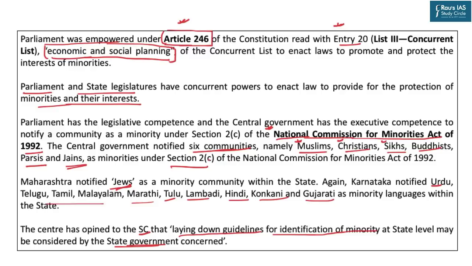As things stand today, this has not been declared unconstitutional by the Supreme Court. A petition has been filed, the Supreme Court has asked for an explanation, and this is the explanation that the central government has given, that it is within its constitutional right, within Article 246, to do so. The suggestion that the central government has given is that it is the concurrent power of the center and the state to declare minorities, and if states intend to declare minorities, they can go ahead and do it. But the final legal and constitutional position on it will come from the Supreme Court.